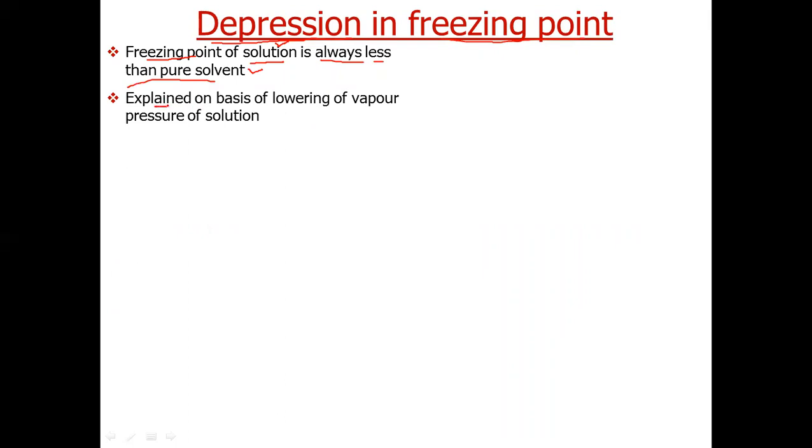Now what will happen if we add a non-volatile solute to a solvent? We will observe depression in freezing point. A solution always has a lower freezing point than the pure solvent. The solution prepared by addition of non-volatile solute will always freeze at a lower temperature than the pure solvent. Now, this can easily be explained on the basis of lowering of vapor pressure of solution.